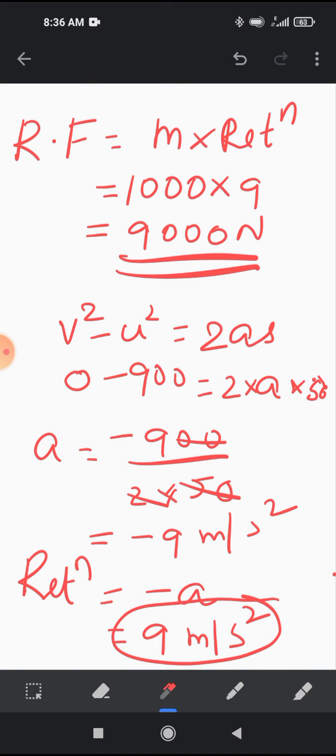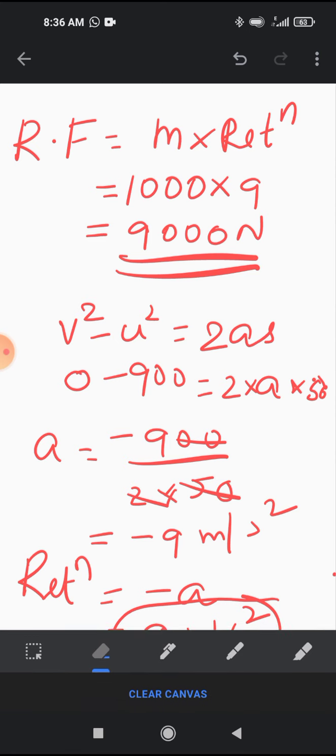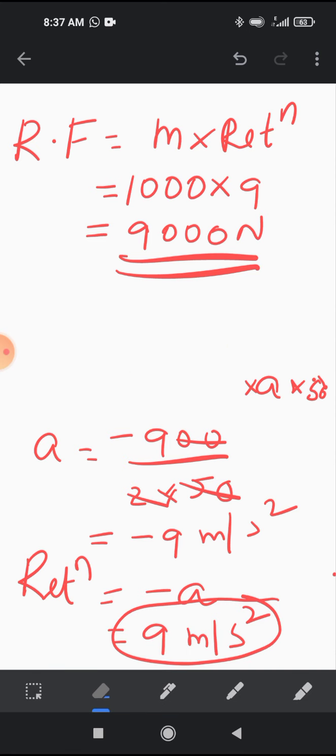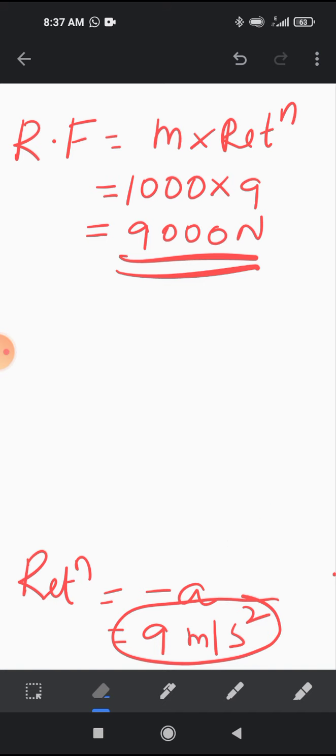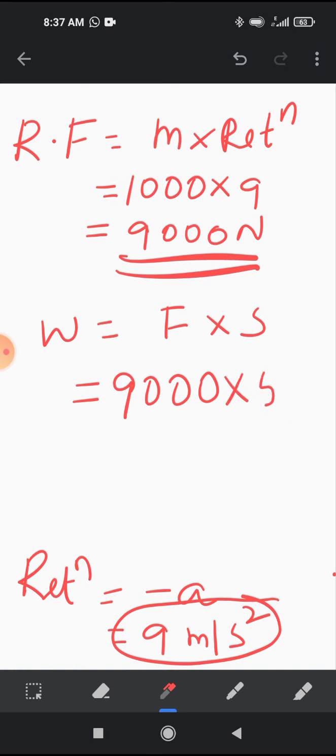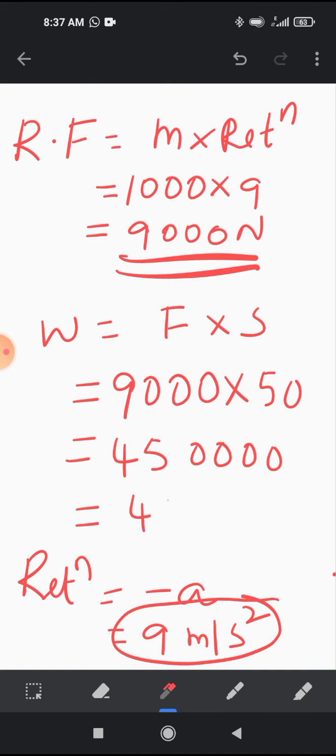Now you are also asked to find out the work done. Work done is force into displacement. So work done is equal to retarding force into displacement. Retarding force is 9000 Newton. Displacement is 50 meter. So you will get it as 450000, that means 45 into 10 to the power 4 joule of work is done.